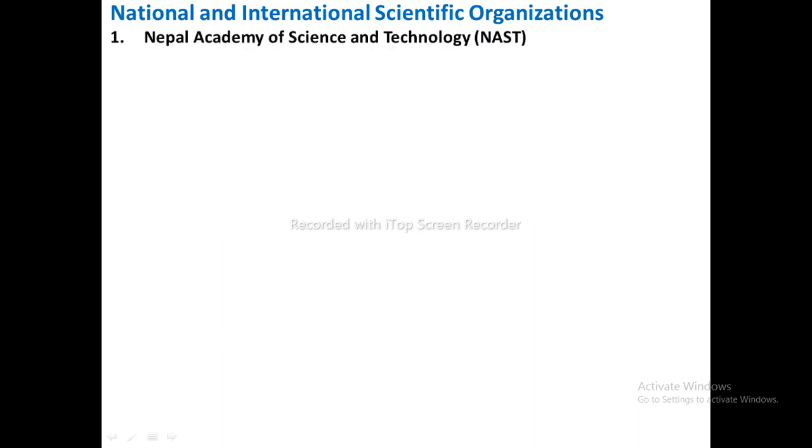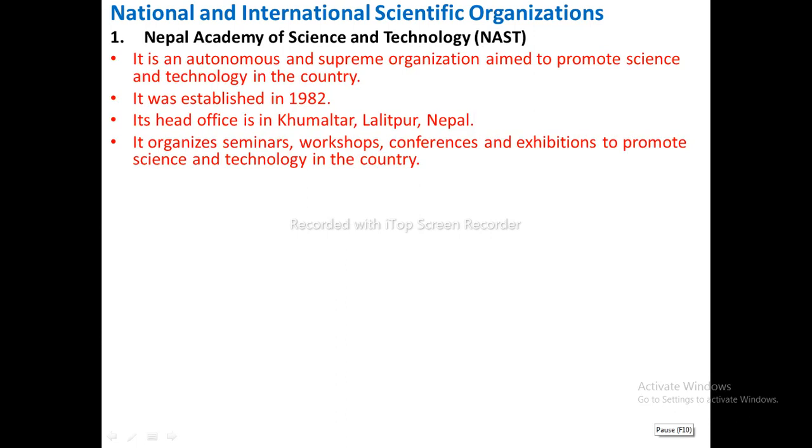First one, Nepal Academy of Science and Technology, NAST. It is an autonomous and supreme organization aimed to promote science and technology in our country. It was established in 1982. Its head office is in Kumaltar, Lalitpur, Nepal. It organizes seminars, workshops, conferences, and exhibitions to promote science and technology in the country.